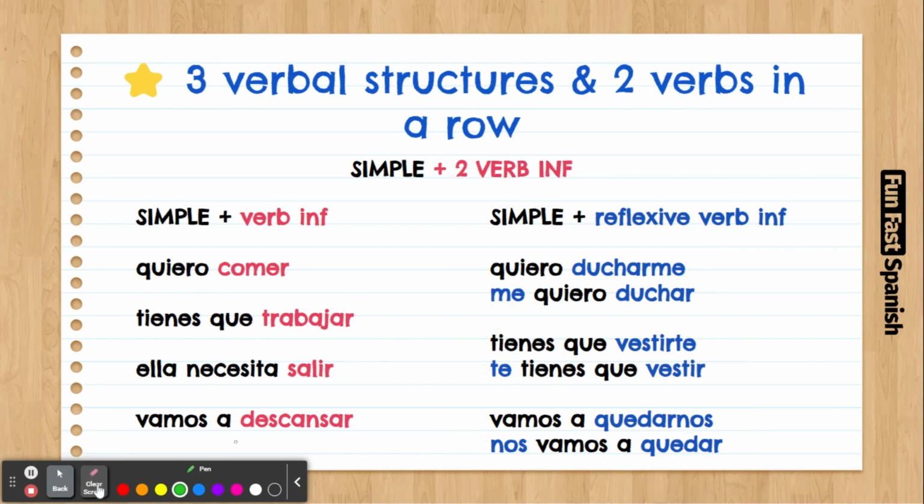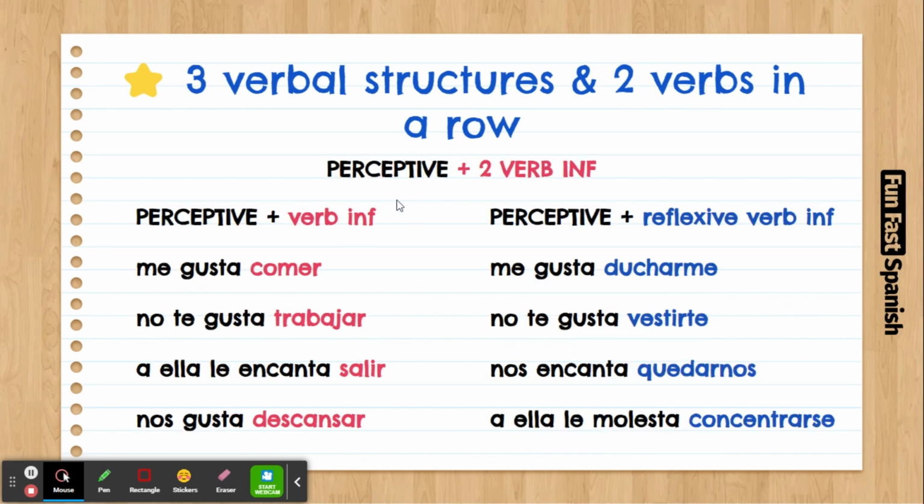But now let's have a look at what happens when you have perceptive structure. Remember, the first verb can only be either in a simple structure or perceptive structure. Good. Same thing happens here. The second verb has to go in infinitive. Okay, always. Okay, let's have a look at the perceptive plus a verb in infinitive.